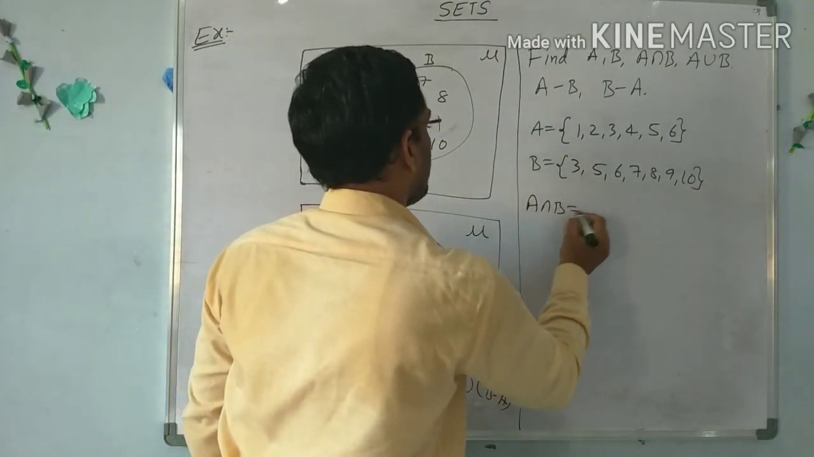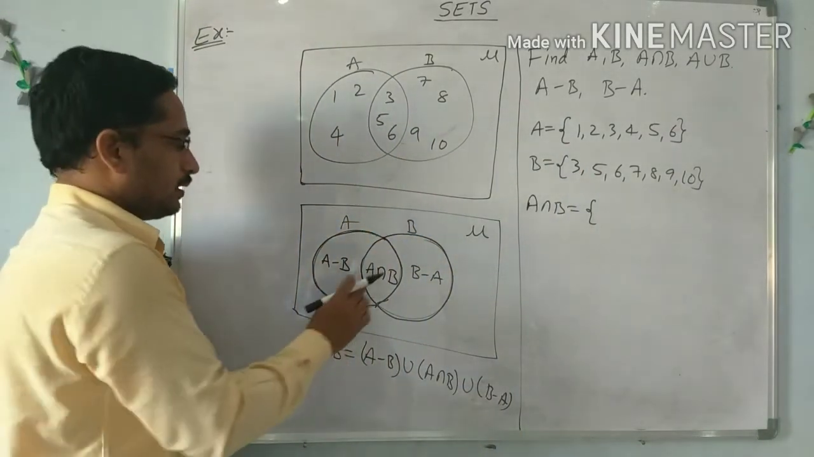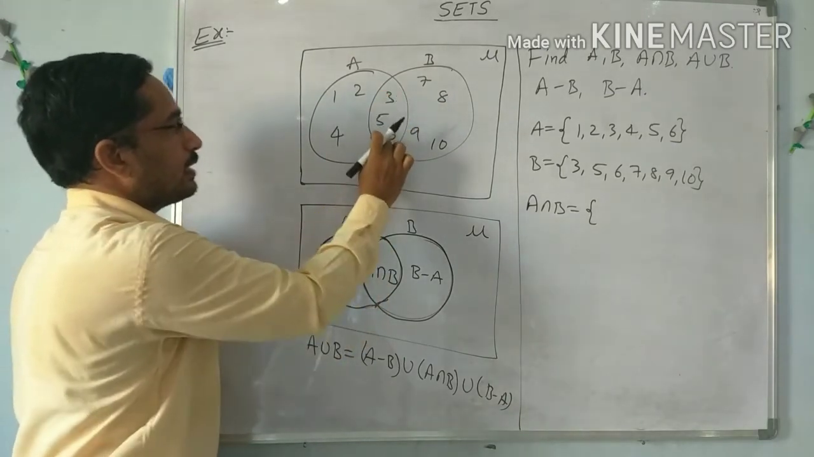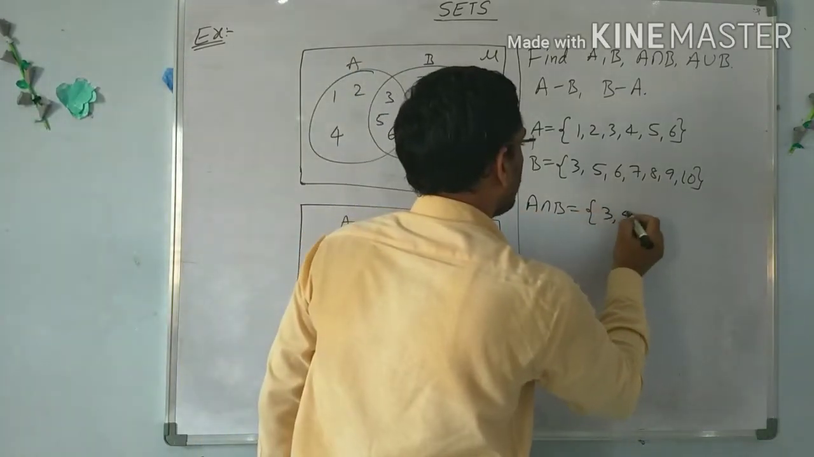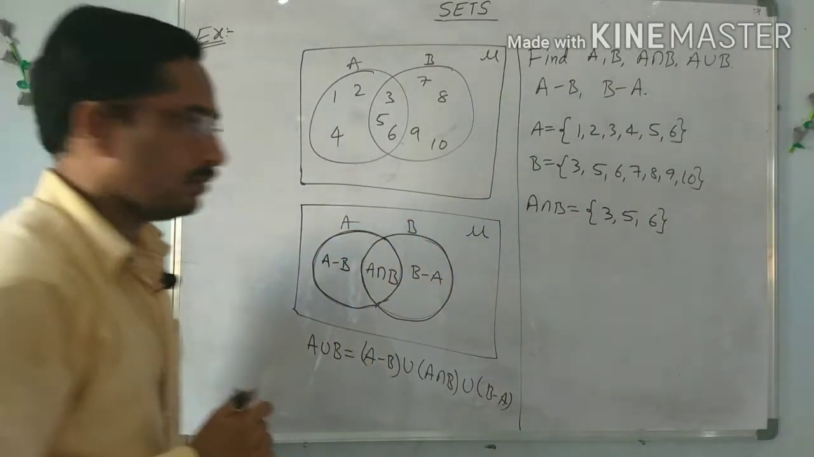Next, A intersection B. A intersection B means the common area of both A and B. This is what A intersection B indicates. So here A intersection B means 3 5 6. This is the common area, that is A intersection B.